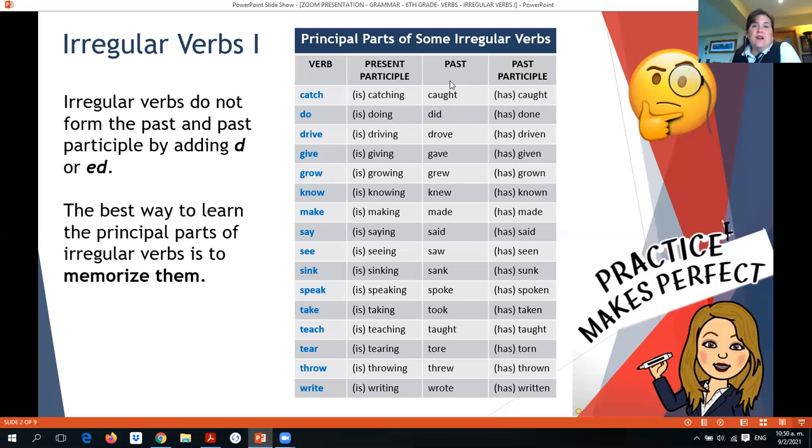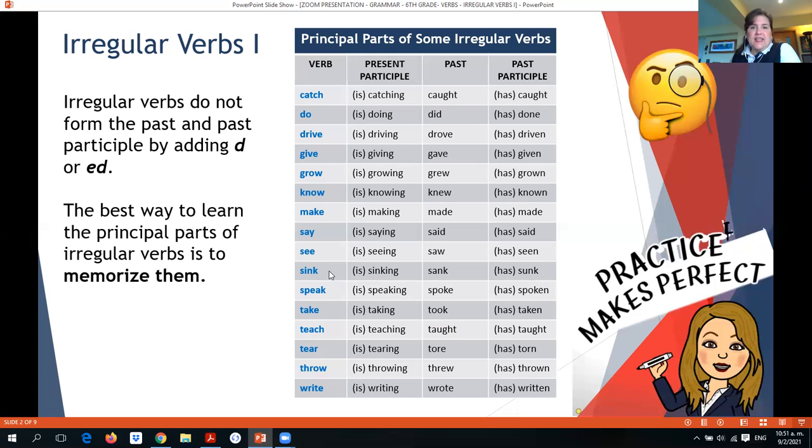Okay, as you see, these are all different. Okay, we are not adding e or ed. Okay, for know we have knew, and for past participle we have known. For make, we have making in the present participle, made for the past, and made for the past participle. It's the same in this case. We have for the verb say, saying in present participle, said in past, and said also in past participle. For the verb see, we have seeing in the present participle, saw in the past, and seen in the past participle.